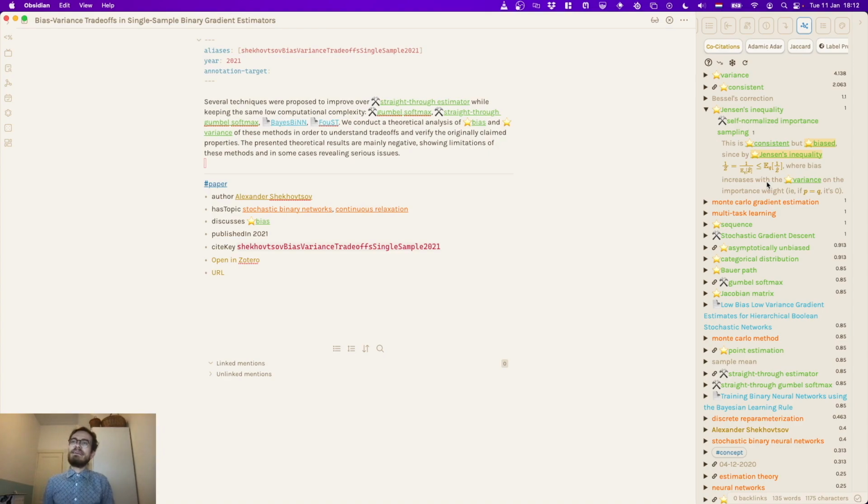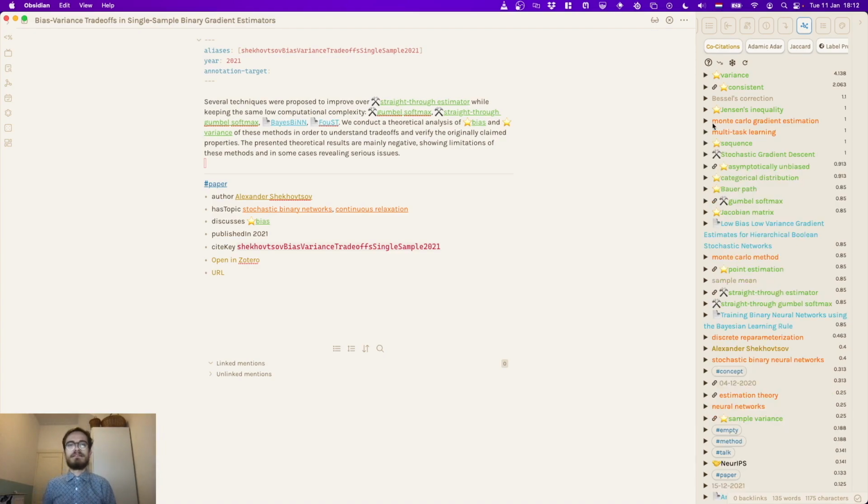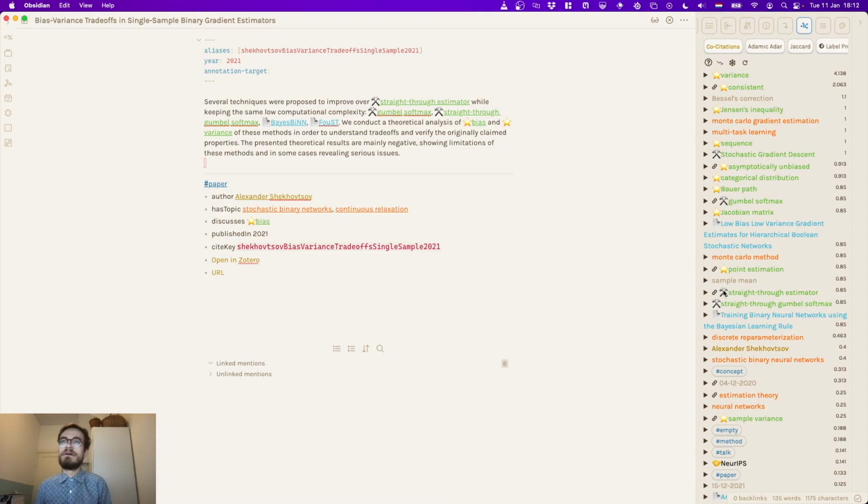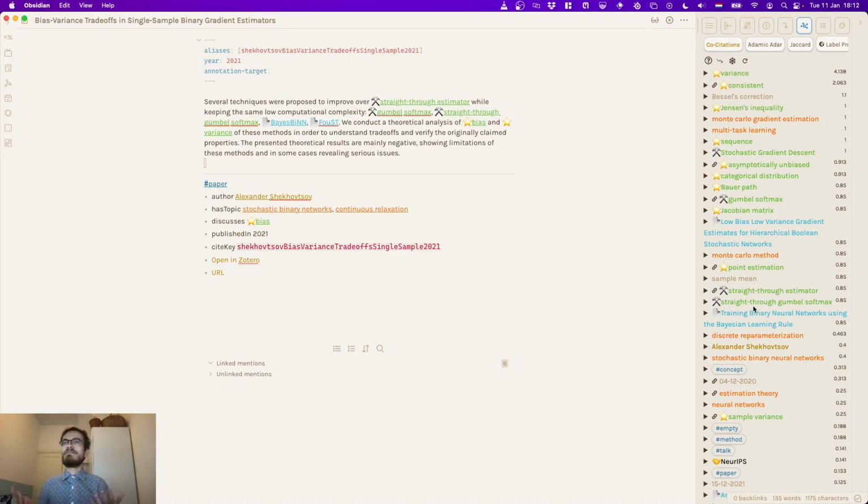So we can already see a lot of concepts right here that are very related to biasedness, and you can immediately see contexts in which these two things are used together. And in fact, this is a really strong list of concepts. For example, this one as well, the straight-through estimator, a famously useful but biased estimator, etc.